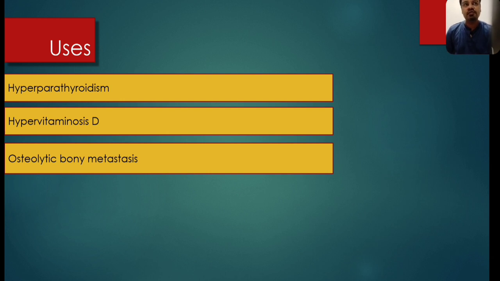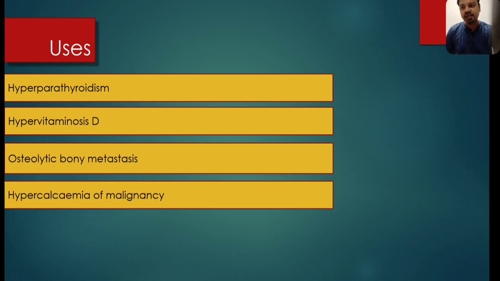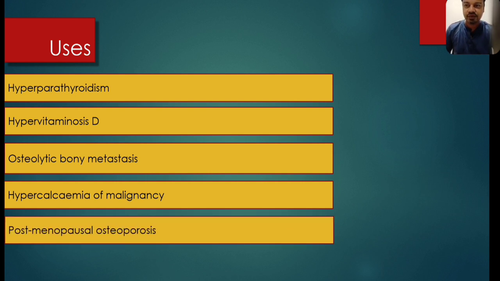The effect comes within 3 to 4 hours and the peak effect comes within 48 hours. Hypercalcemia of malignancy also occurs, as some malignancies produce an effect similar to PTH. So giving calcitonin helps in decreasing the calcium level in such malignancy. In postmenopausal osteoporosis or other forms of osteoporosis also, as we have seen that it increases the bone calcium level, it is useful as an adjuvant treatment.